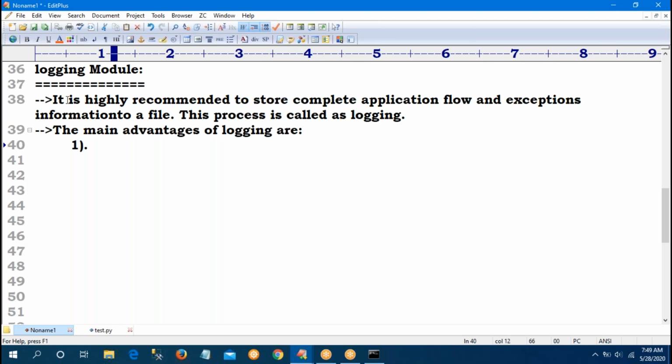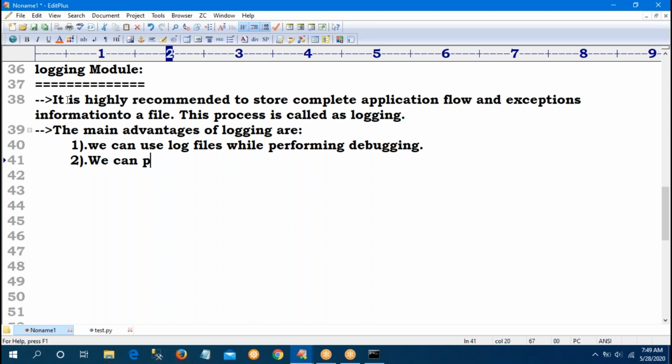First, while performing debugging; second, we can provide statistics.